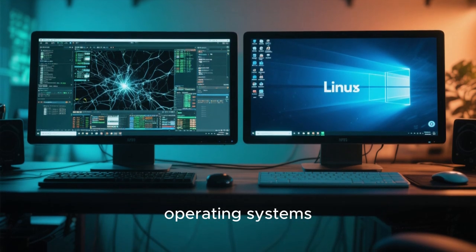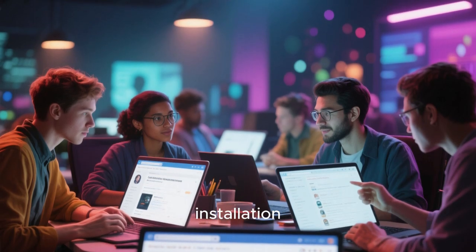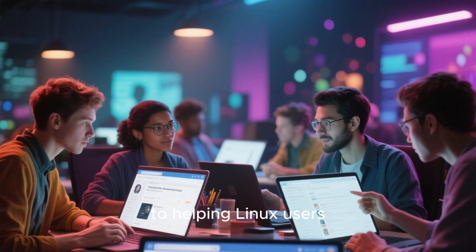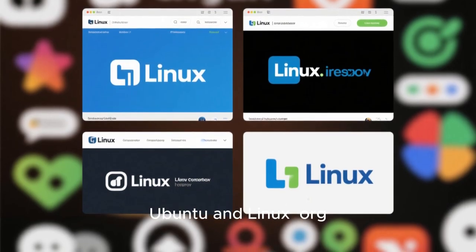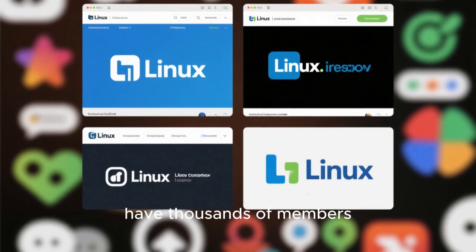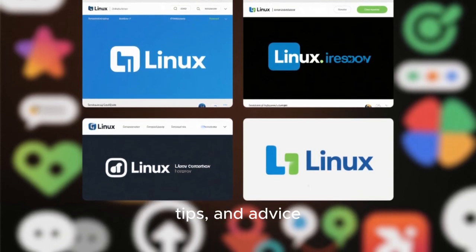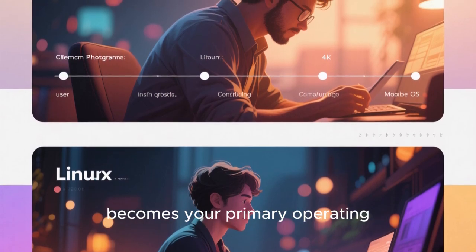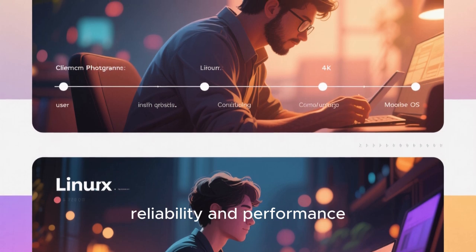If you encounter any issues during or after installation, there are many online communities and forums dedicated to helping Linux users. Websites like Ask Ubuntu and Linux.org have thousands of members ready to assist with troubleshooting, tips, and advice. Over time, you may find that Linux becomes your primary operating system because of its reliability and performance.